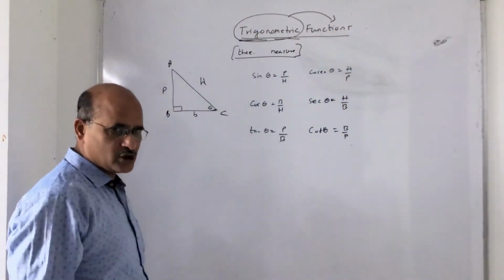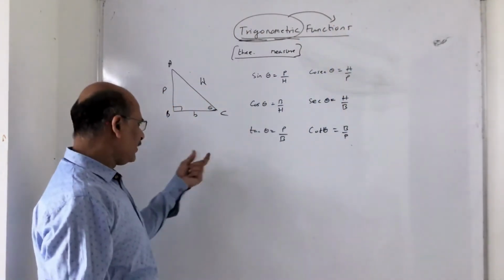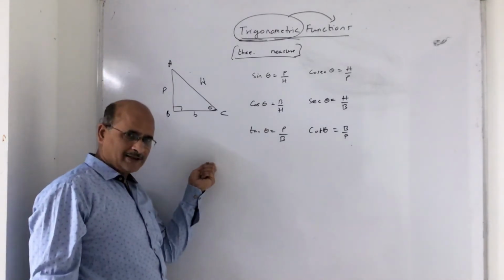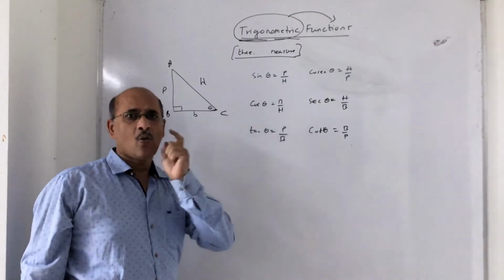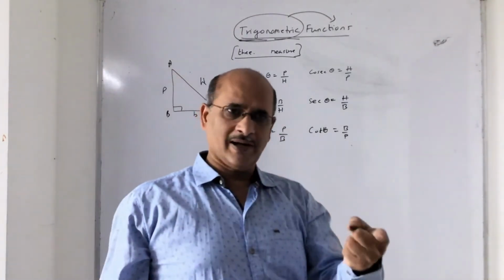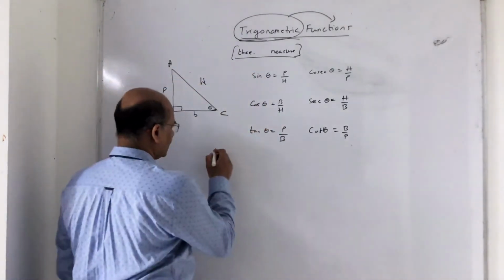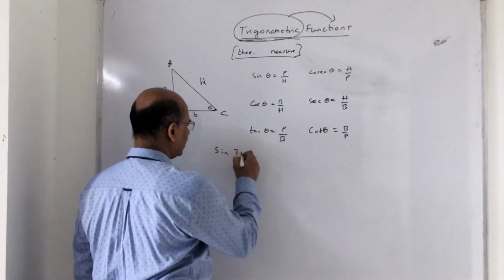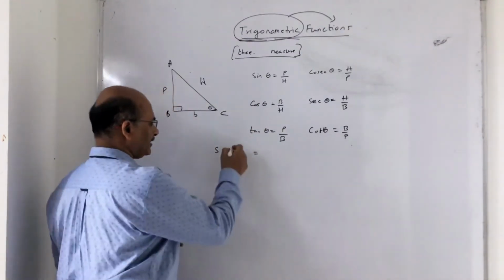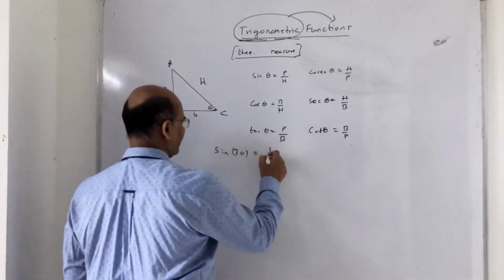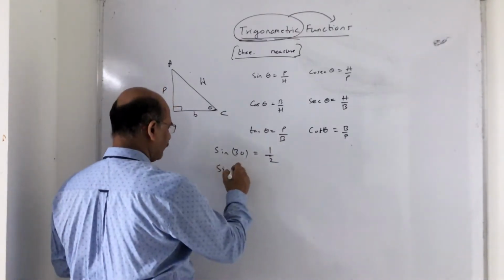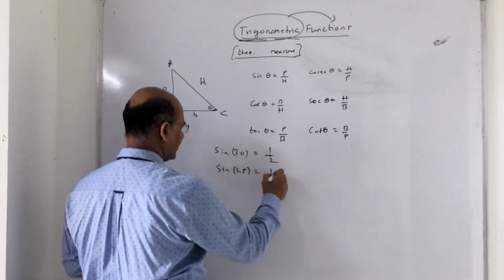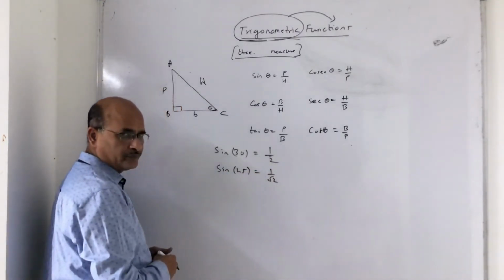When I say trigonometric function, I mean why this trigonometric ratio is called a function. You remember the definition of a function, that every value of x has one and only one image in y, right? So for example, sine 30, you already know, is nothing but 1 by 2. Sine 45, you are studying in 10th standard, is 1 upon root 2.